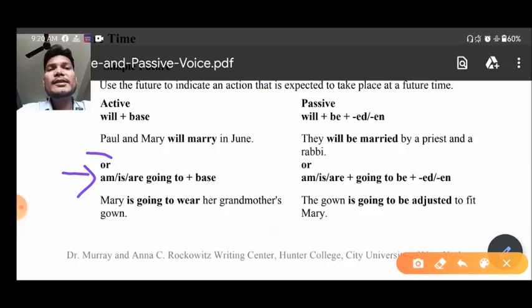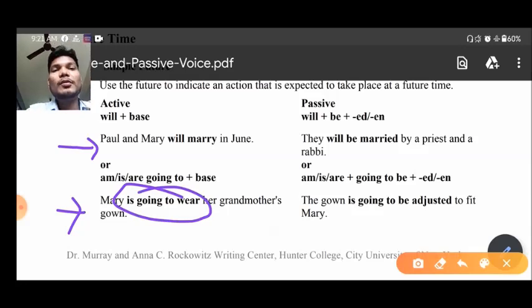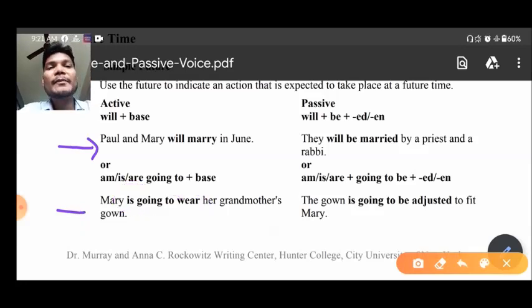So here you can see one example that I have taken. First one, let us see. Paul and Mary will marry in June. So this is going to take place in the future. Let us take one more example: Mary is going to wear. Going to suggests the future action. Okay, again going to shows the future action, and that's why this is simple future tense, and the example is like this: Mary is going to wear her grandmother's gown.